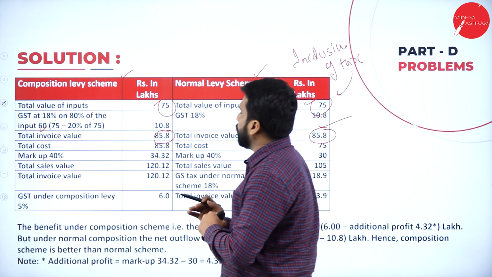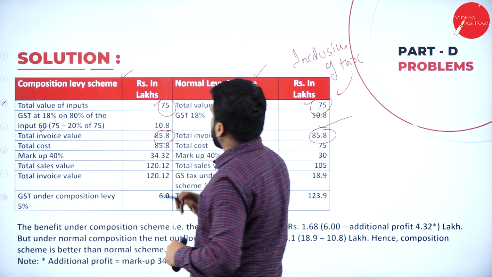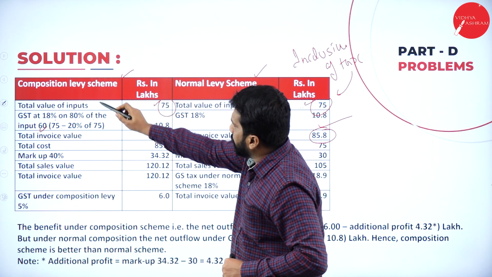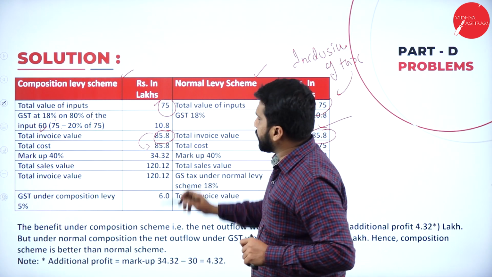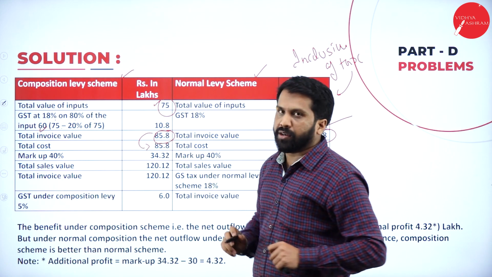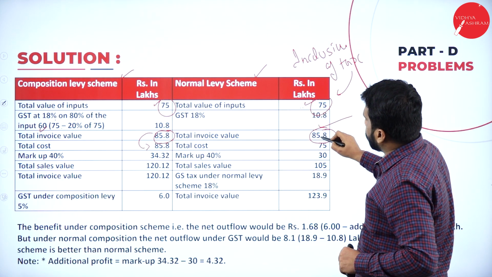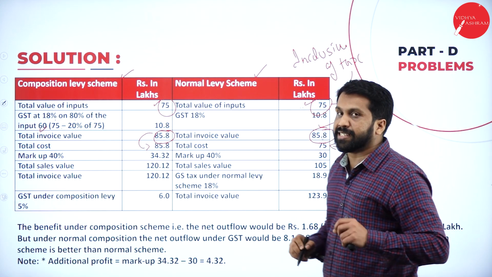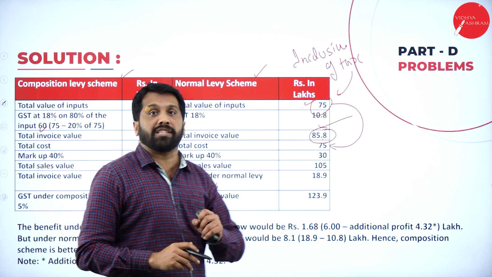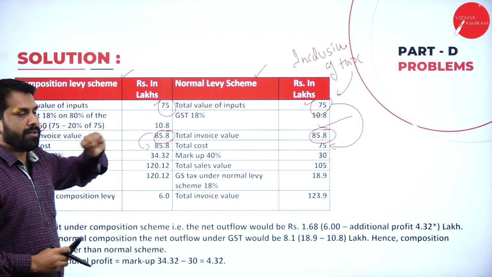Now, what is the total cost? For the composition scheme, this is the cost. But for the normal levy scheme, we don't consider this as a cost. We consider 75 as cost. These are the only changes in the beginning for composition and normal levy.